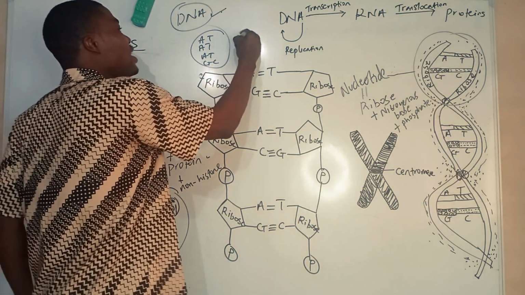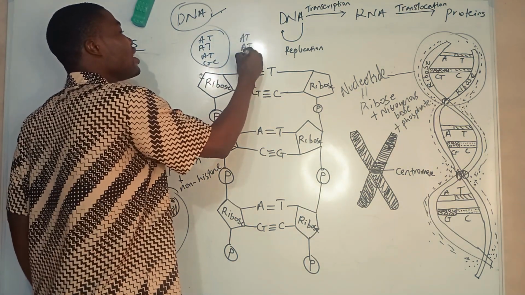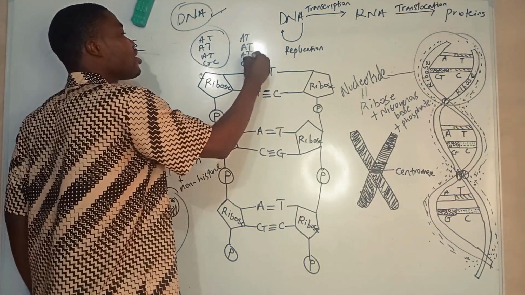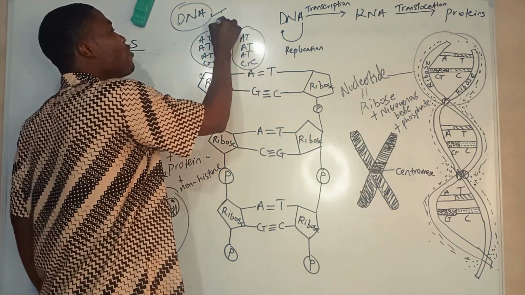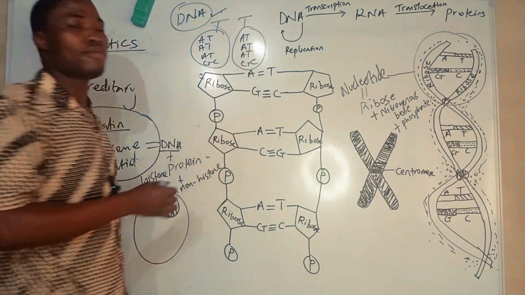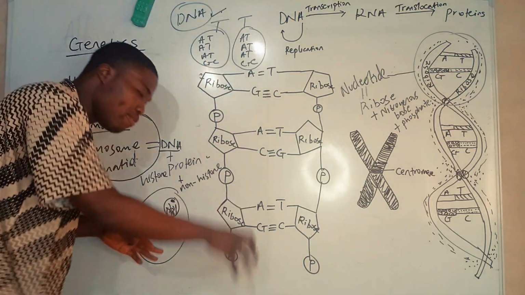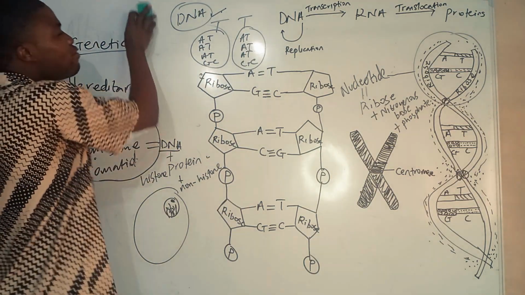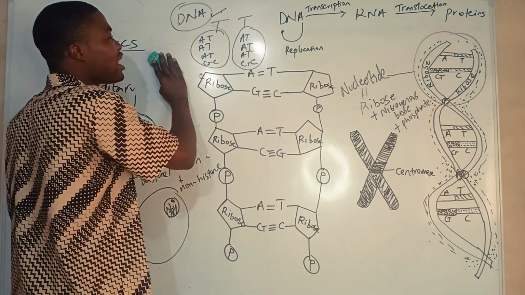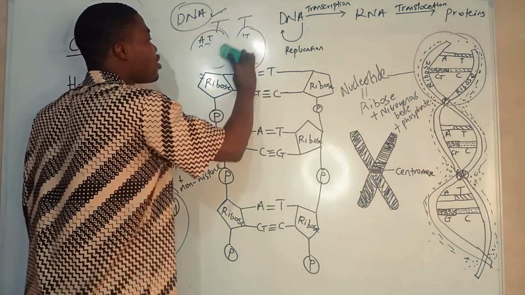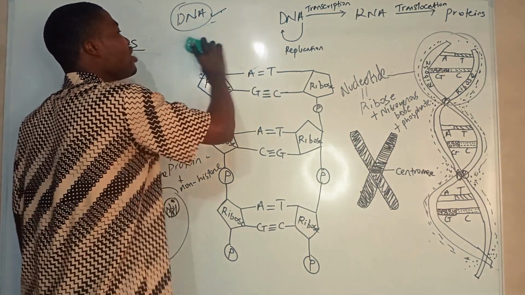So we have another one, AT, GC. This is now what you will be writing as BT. Yes, that can be the code. And these codes are going to repeat for the long DNA molecules. You can see more than one gene can be linked on a particular DNA. So that's that.